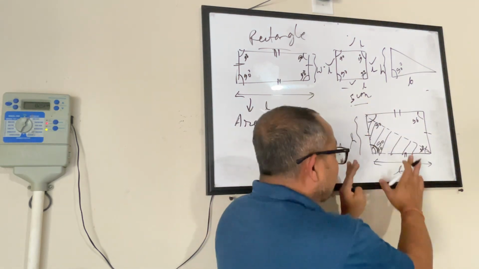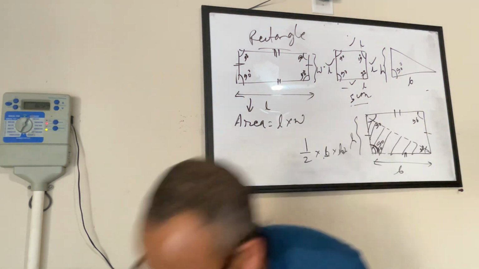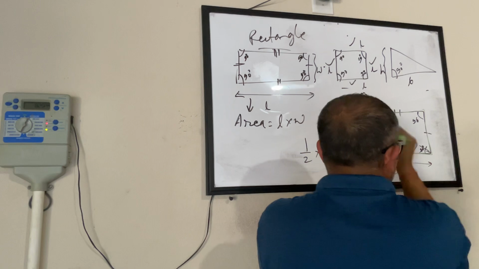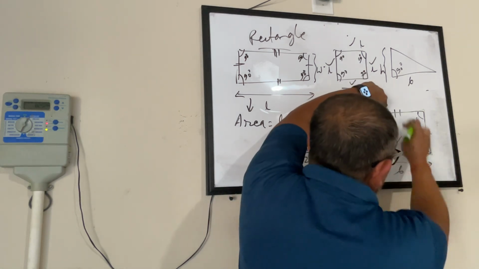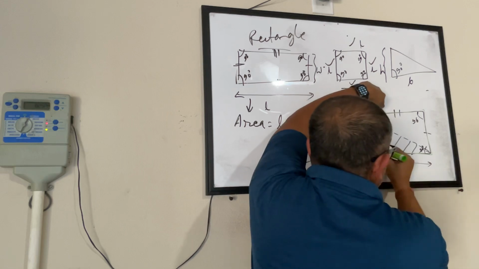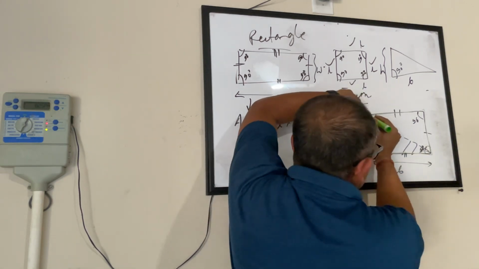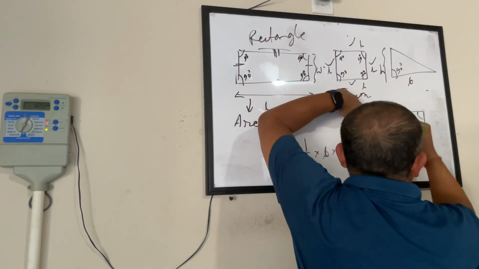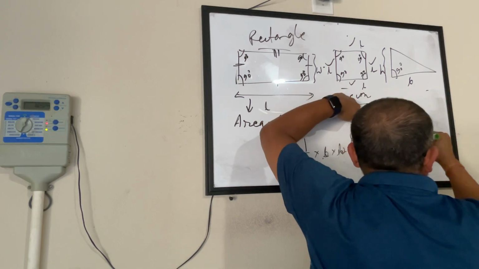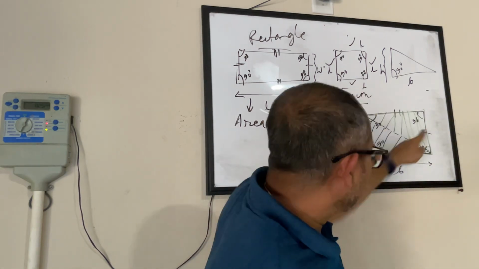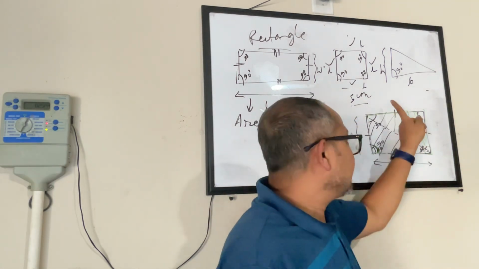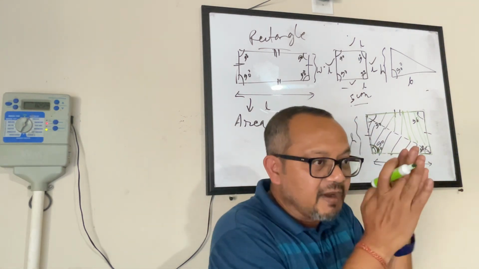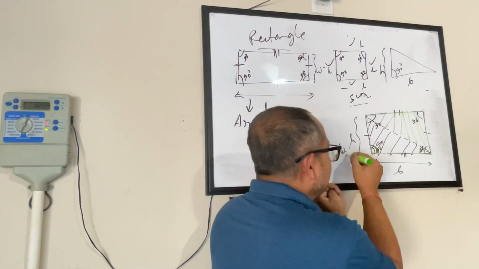So again, look at this picture, okay? This was my rectangle. I know that my opposite sides are same and every angle is 90 degrees. What did I do? I joined the two opposite corners. That split my rectangle into two parts. One is the green part, one is the black part. The green part is also a right angle triangle, the black part is also a right angle triangle. Right? It became half. So that is why it is half times base times height.